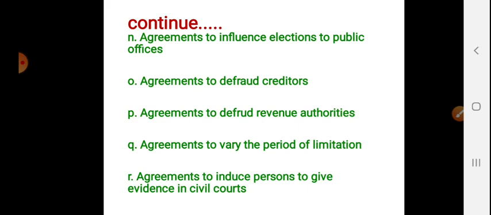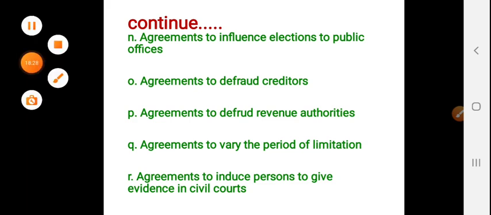Next one, an agreement to vary the period of limitation. Agreements which restrict or extend the period of limitation prescribed in the law of limitation are void. For example, for certain matters there is a time limit. If a person tries to extend that time limit, it is opposite to public policy. For example, a certificate has to be submitted within 15 days. If a person bribes the particular officer and tries to change the date of submission, extending it to 20 days, it is opposite to public policy.